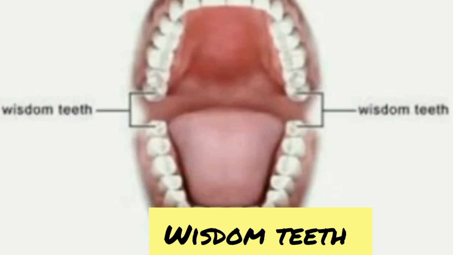Correct? And these wisdom teeth come after the age of 19 years. Actually, the function of these wisdom teeth is none. They are functionless, but they are functioning in other organisms.